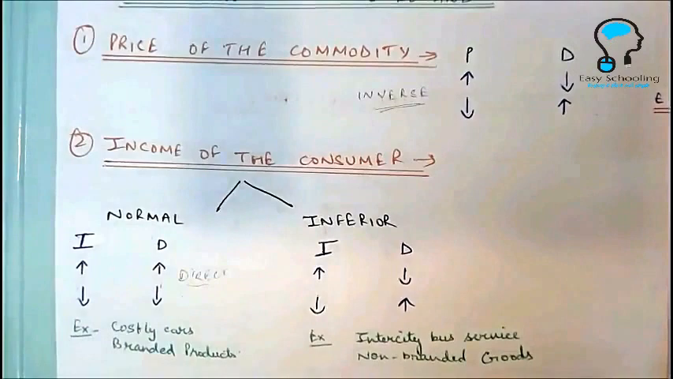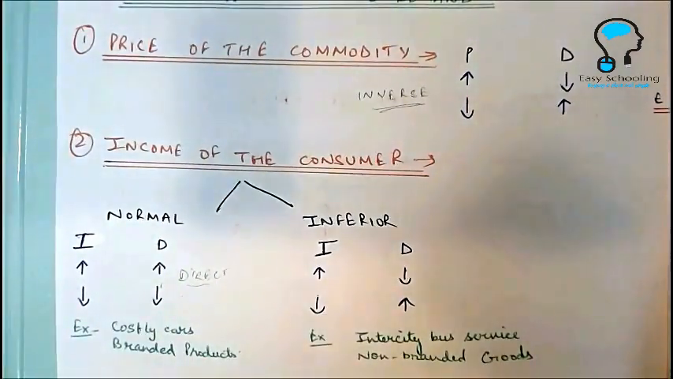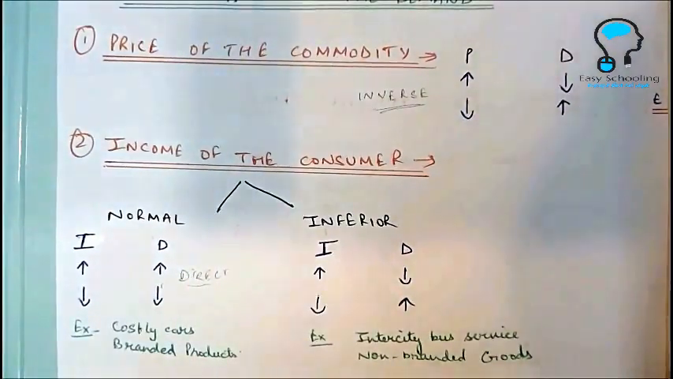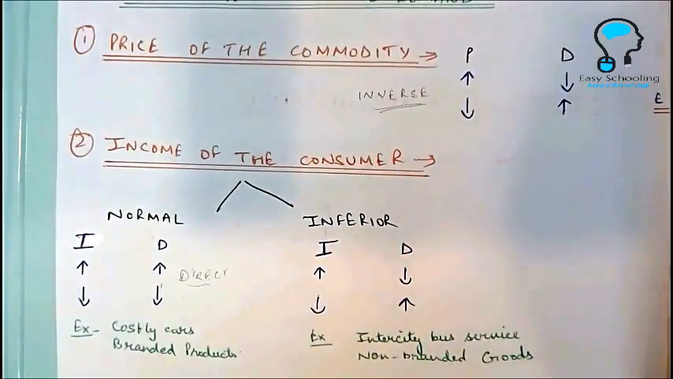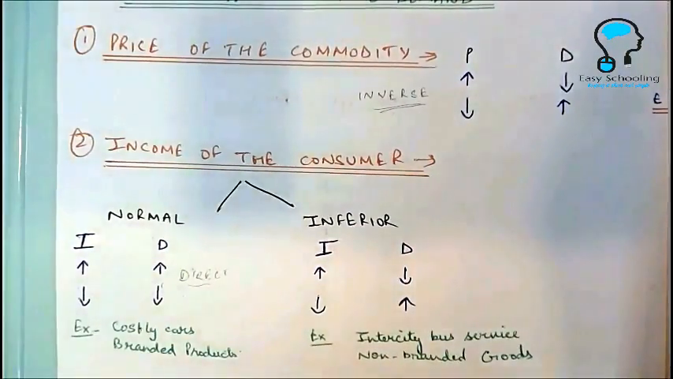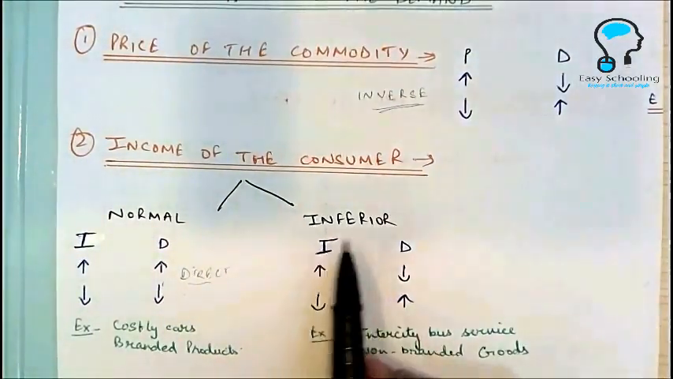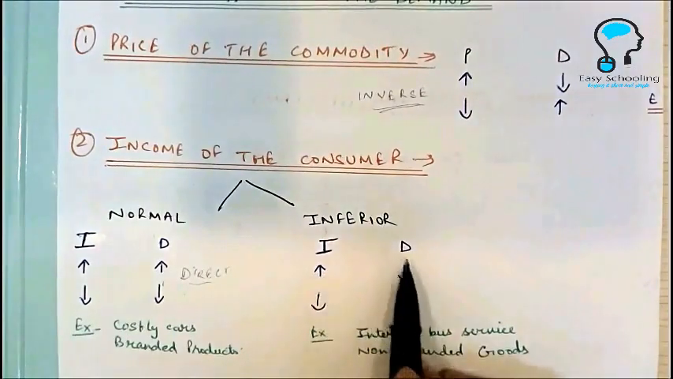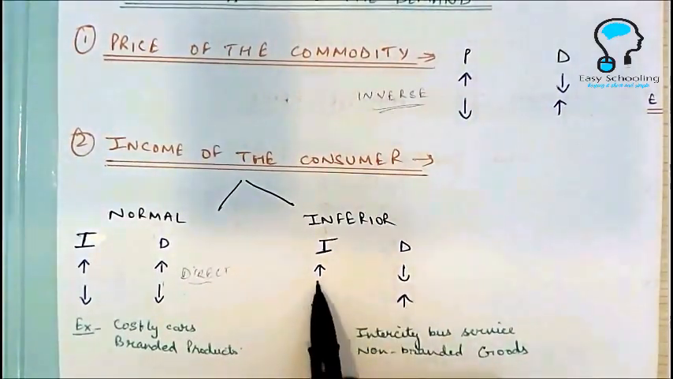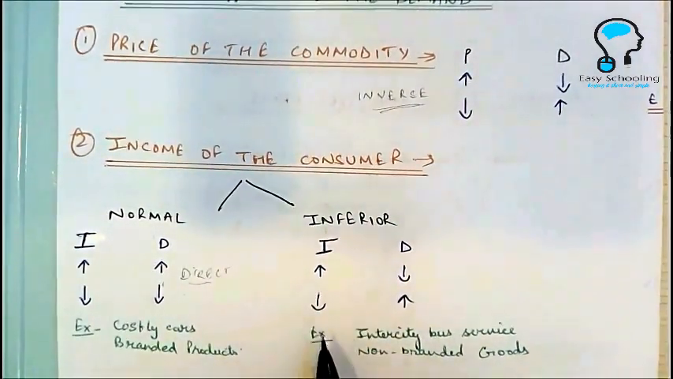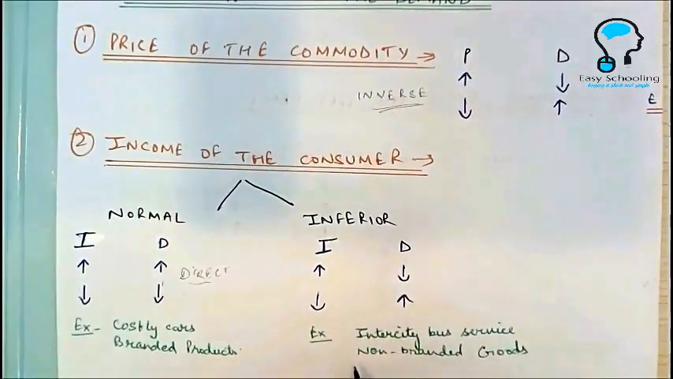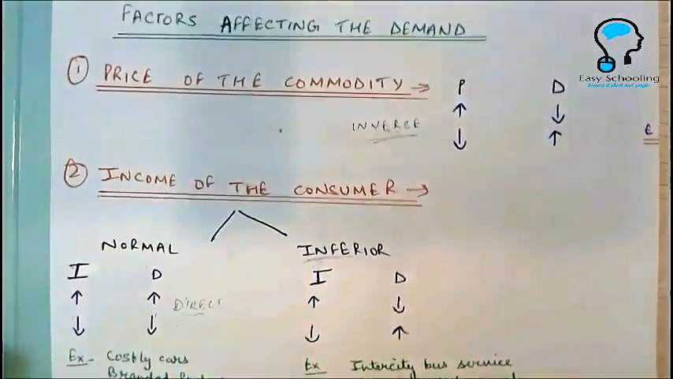What happens when the income of a consumer increases? He shifts to purchasing higher quality products or more branded products than the non-branded products, okay, because his purchasing power has increased. And inferior goods are those goods the demand for which decreases with the increase in income of the consumer, like intercity bus service or non-branded goods, okay.